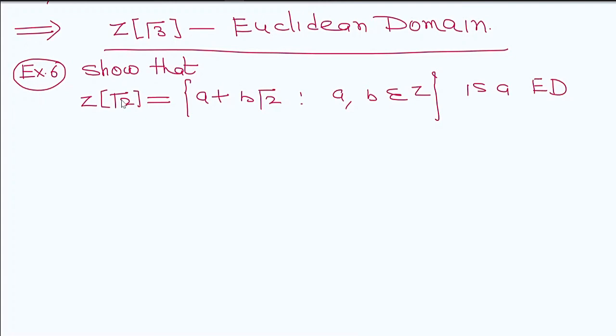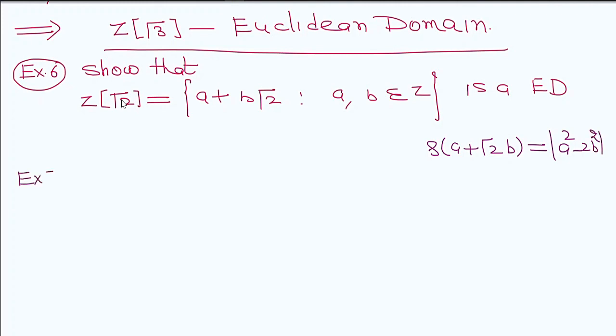Here you will take the function as, in rough, a + √2 b maps to the modulus of a² − 2b², right?